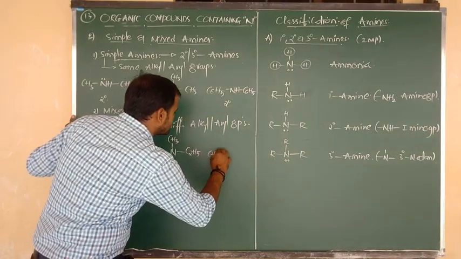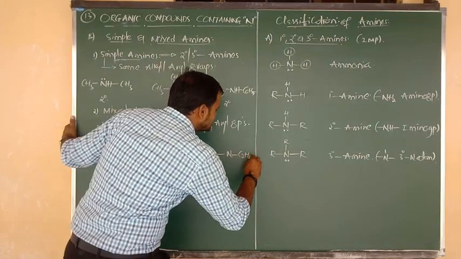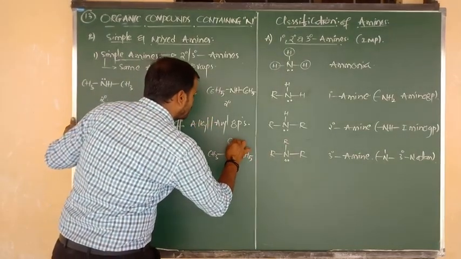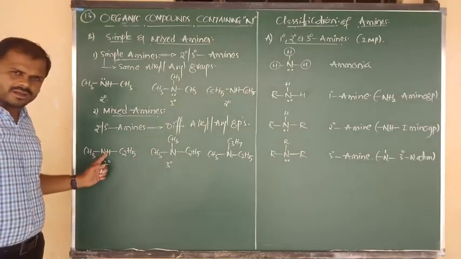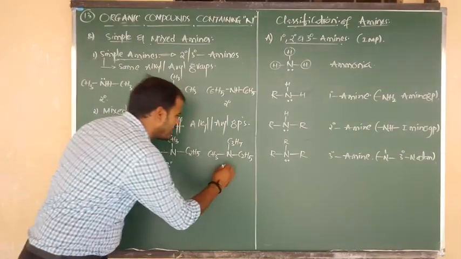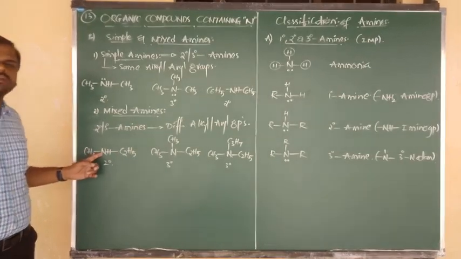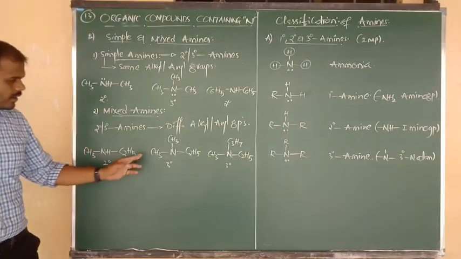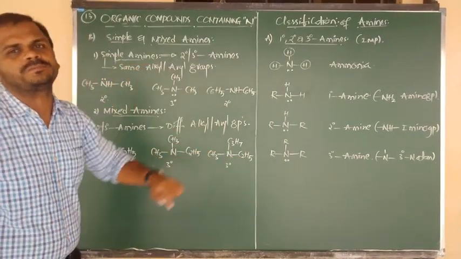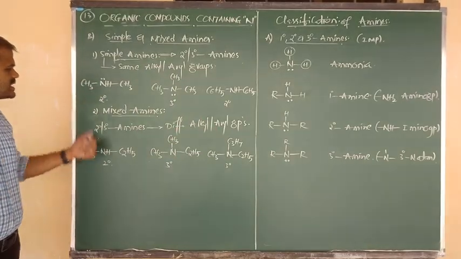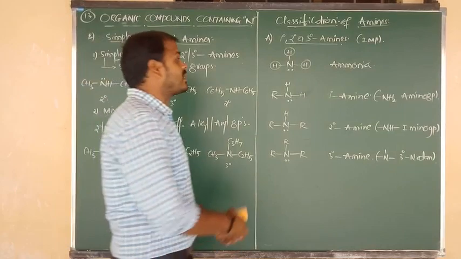Let me consider another example. Methyl connected to N, N connected to ethyl, formula C2H5, and N connected to propyl, formula C3H7. So what happened here? Nitrogen connected to, maybe secondary amine, maybe tertiary amine. In secondary or tertiary amines, if nitrogen is bonded to two different alkyl groups or aryl groups, such amines we have to say what, Nana? Mixed amines.